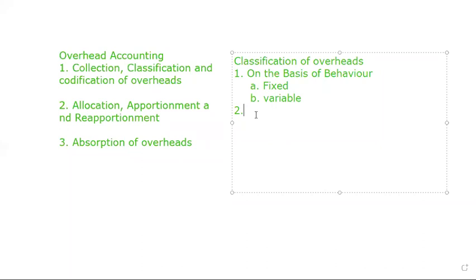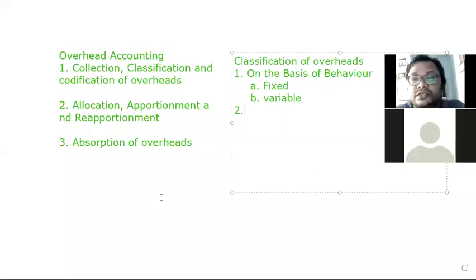What is a fix? The fix means the overheads which are fixed in nature. It means which cannot be changed irrespective of change in production. Means there is a constant. Fixed means constant in nature. For example, let me say your production for the month is 500, or if it is more than 500, or 5,000, or 50,000, your fixed overhead will remain constant. Understand? So what I want to say is, if your production is changeable, flexible, every month is changed, it means where the overheads are not changed.